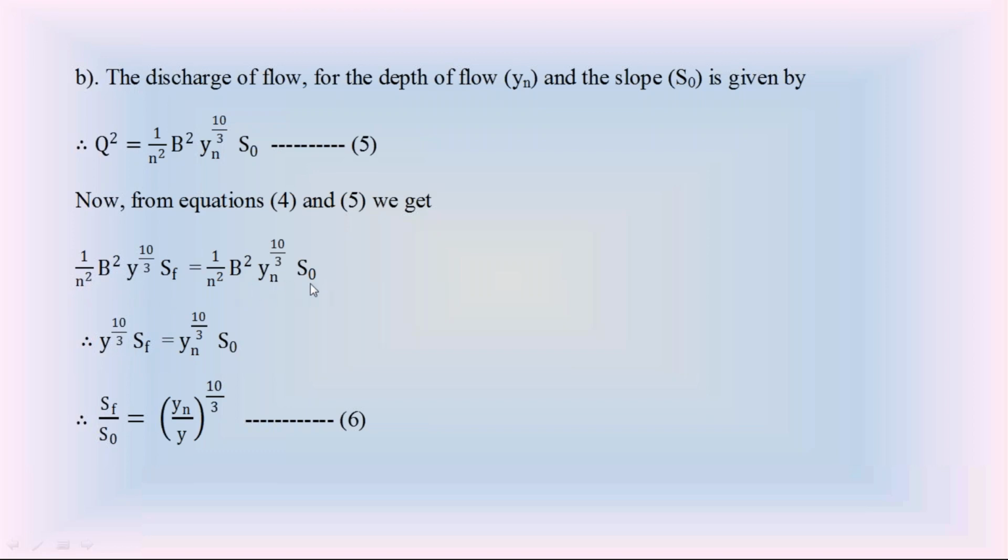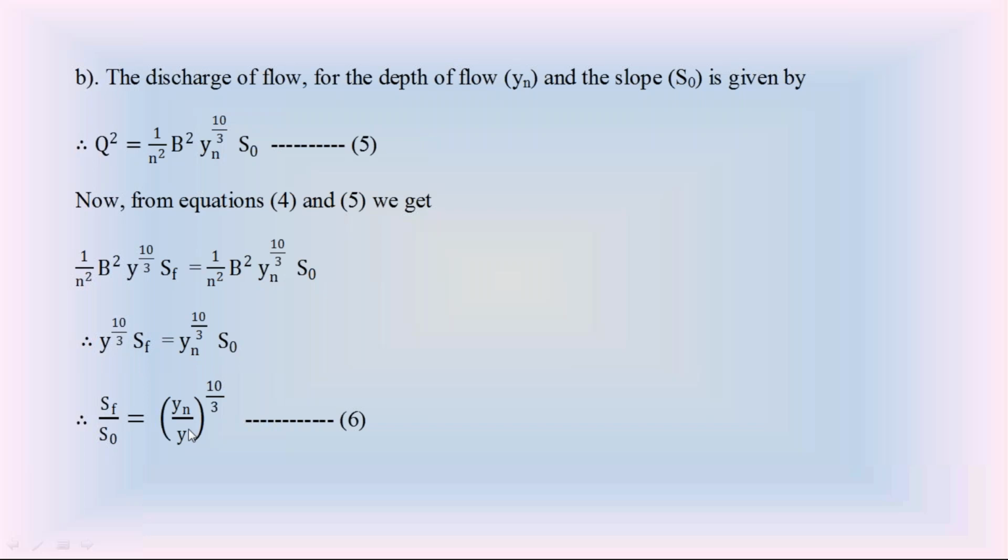Then from this you will get the final relation as Y power 10 by 3 into SF, this is at gradually varied flow, is equal to Yn power 10 by 3 into S0, this is at uniform flow, normal depth Yn. From this equation, you will get SF by S0 is equal to Yn by Y whole power 10 by 3. This is the ratio of SF by S0 according to Manning's equation.